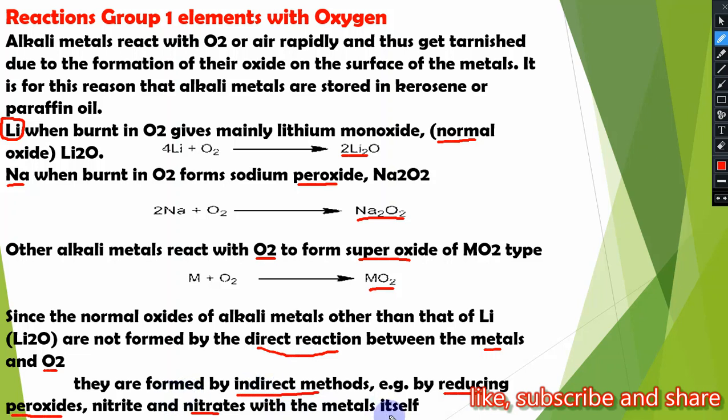When peroxide of an alkali metal reacts with another alkali metal, it produces normal oxide. For example, if we treat sodium peroxide Na2O2 with lithium, then lithium oxide and sodium normal oxide will be formed. Sodium normal oxide will be formed by an indirect method.